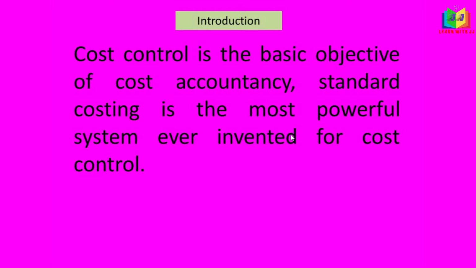Earlier, that is the historical costing or normal cost accounting, is nothing but the recording of what is happening in the past. It does not provide any norms or yardsticks. But this standard costing fulfills the needs to compensate the shortcomings of the historical cost. It will overcome the limitations of historical cost from the point of view of cost control. It provides the yardstick and norms in the standard form.